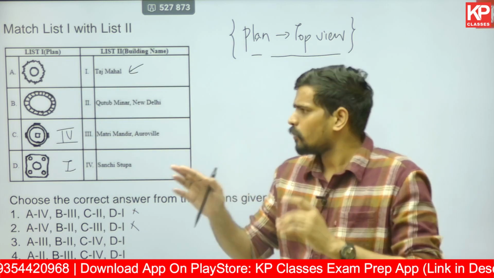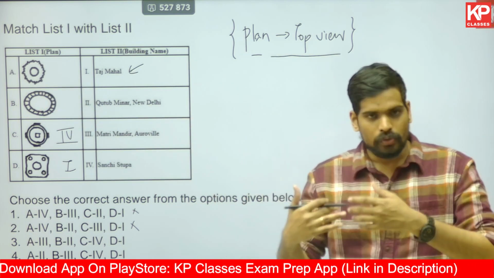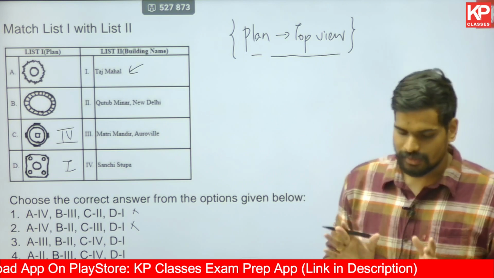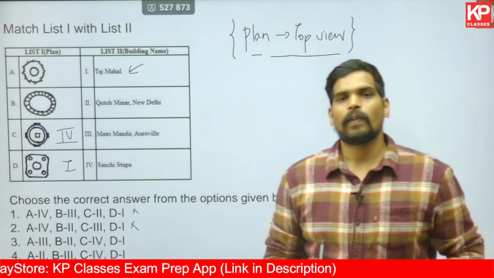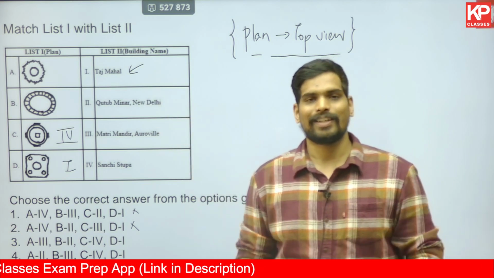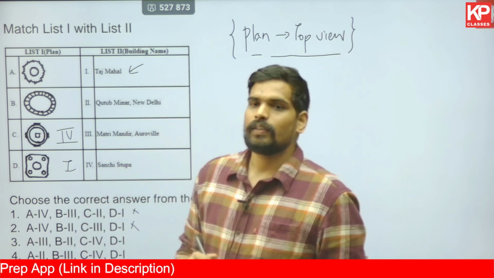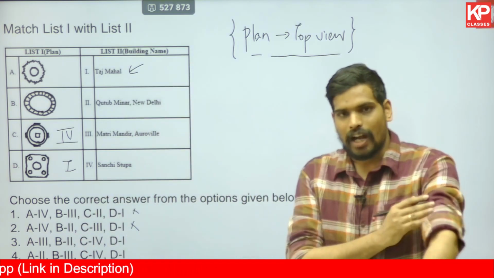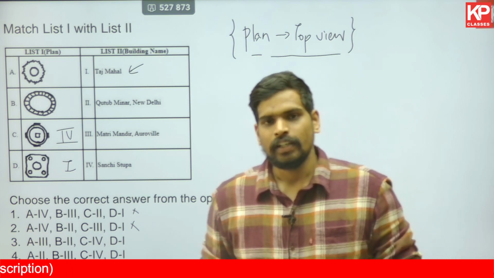You see those pointed projections protruding out? So that's how Qutub Minar is. I'll show you the pictures of the buildings also, but Qutub Minar is an interesting structure, one of the early structures of the Delhi Sultanate. Qutub Minar was first ordered to be constructed during the time of Qutbuddin Aibak itself. So that's when its construction started, in Qutbuddin Aibak's time, located in Delhi.